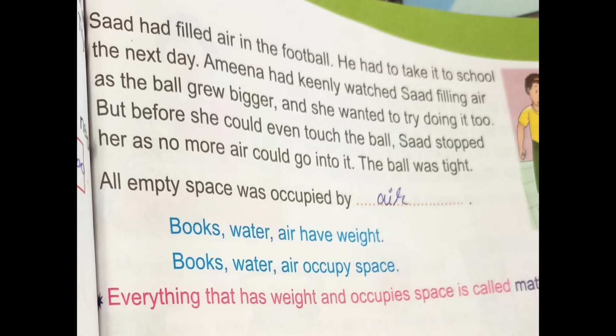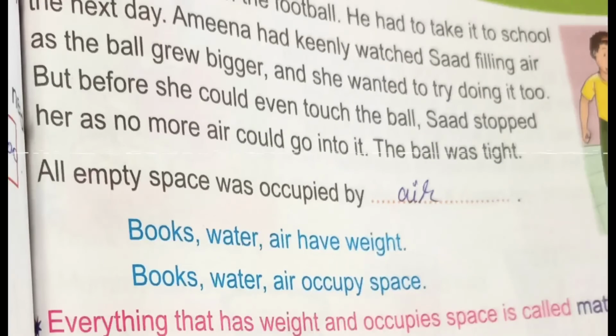Saad had filled air in the football. He had to take it to school the next day. Amina watched Saad filling air as the ball grew bigger, and she wanted to try doing it too. But before she could even touch the ball, Saad stopped her as no more air could go into it. The ball was tight. All empty space was occupied by what? Air. You have to write there, air.